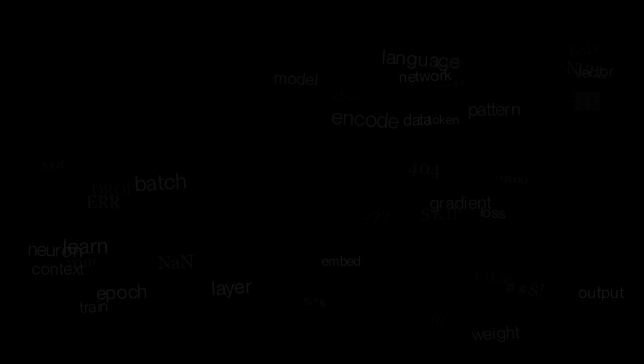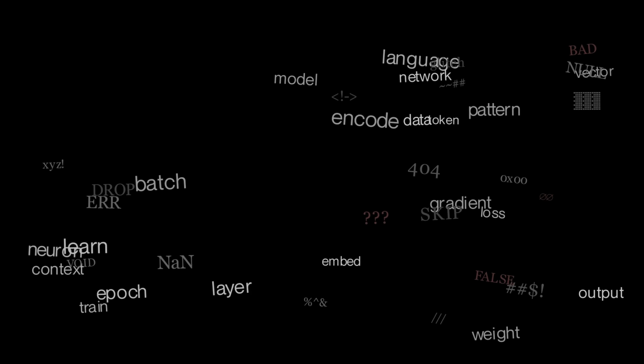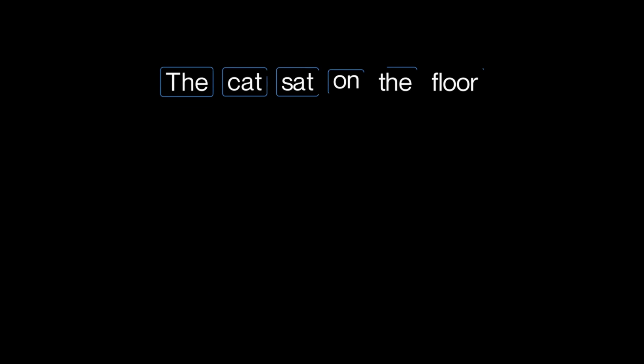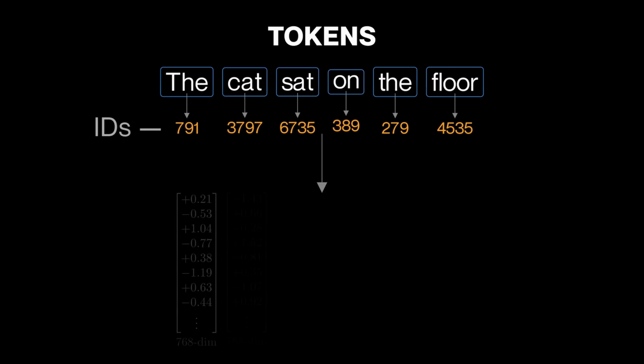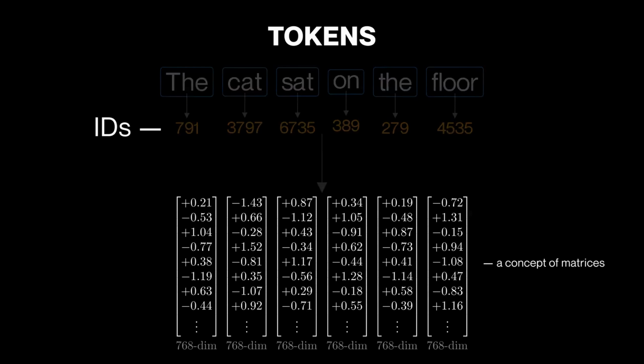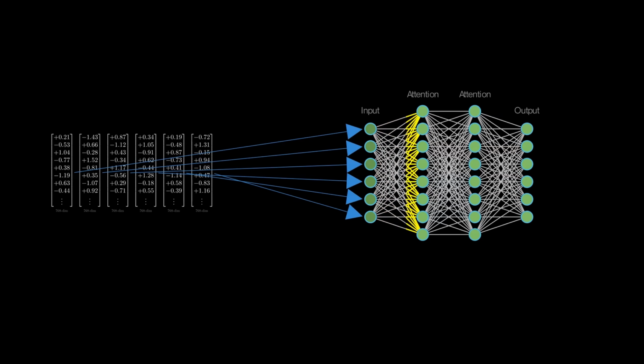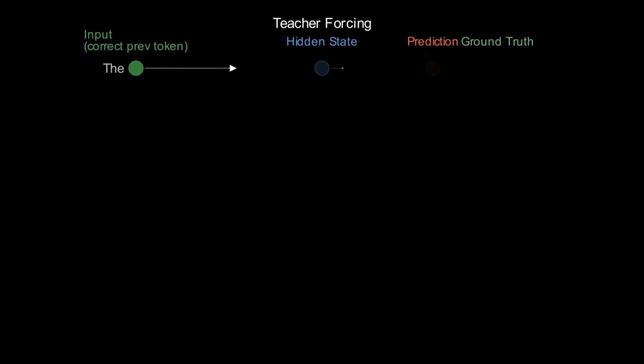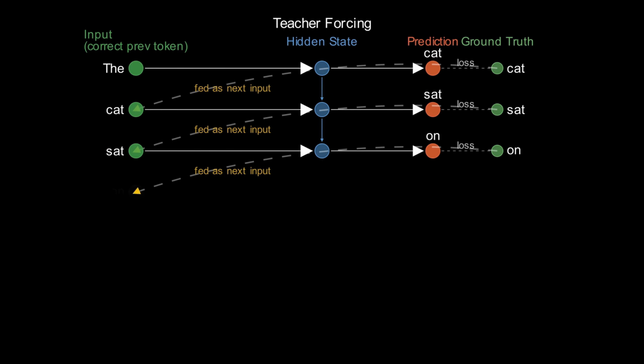In pre-training, what we do is collect nearly all text data from the internet and clean the noisy parts for these models to learn. The text in the data is split into chunks called tokens, then converted into IDs and mapped into high-dimensional vector embeddings. These embeddings are then fed into the model's neural network, its brain, where multiple layers with attention mechanisms use context to capture meaning, grammar, and patterns. At each step, the model processes these representations with a single core objective: predict the next word that has the highest probability. To train them efficiently, we use a method called teacher forcing, where we always feed the correct previous tokens or correct previous data to predict the next one.